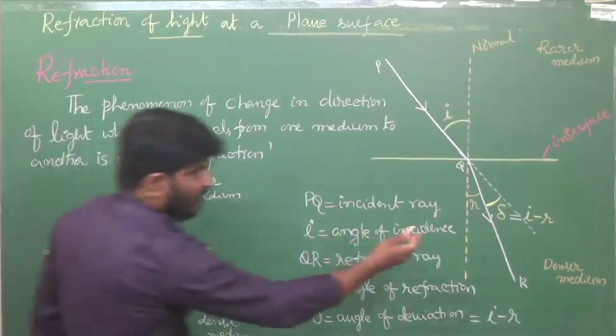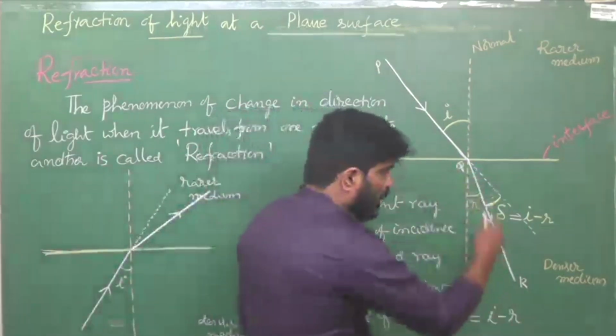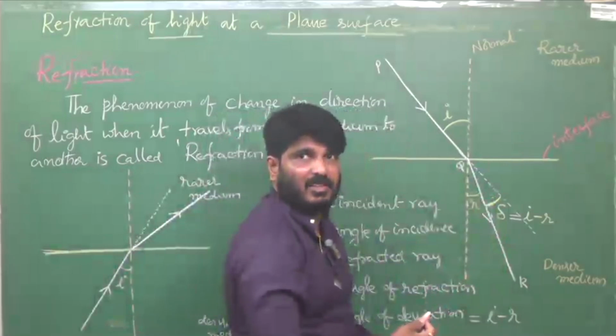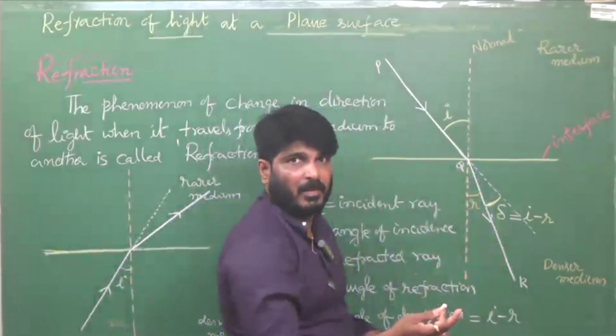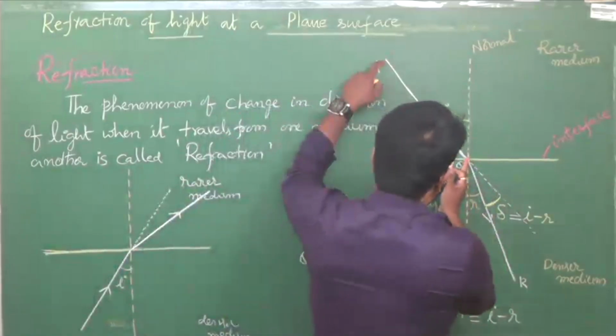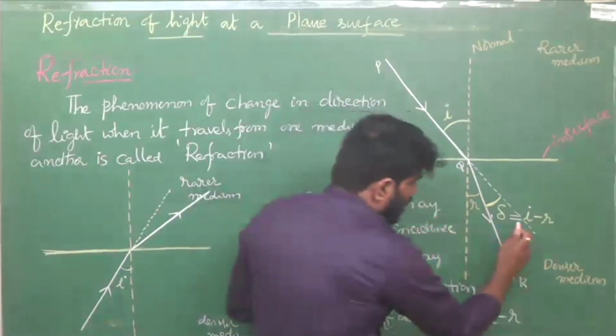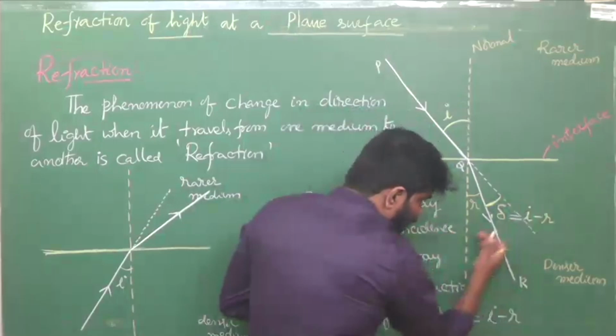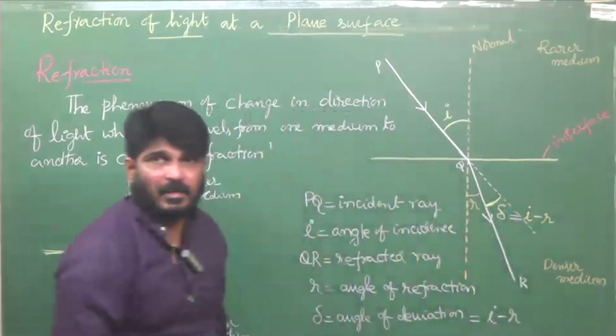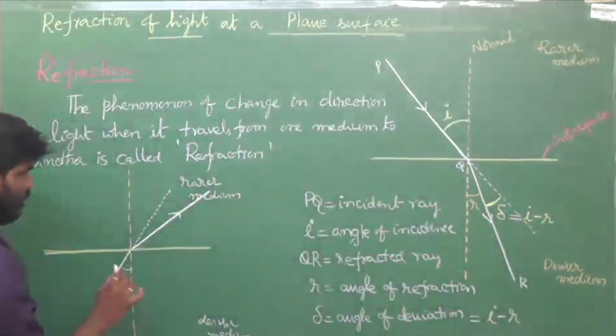That's why here you see, speed is decreasing. So it has to travel less distance in the same interval of time. For example, here to here is one microsecond, and here also you have to take the same time. So when it bends towards the normal, then only it can travel a lesser distance. That's why it's very simple.